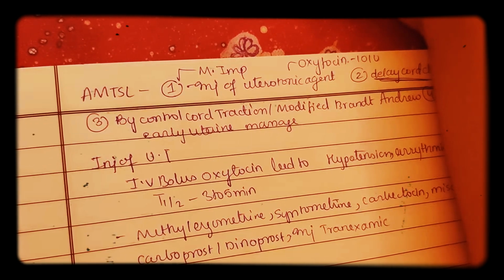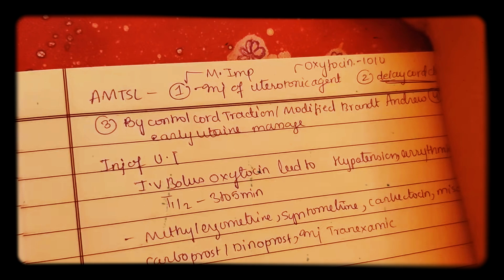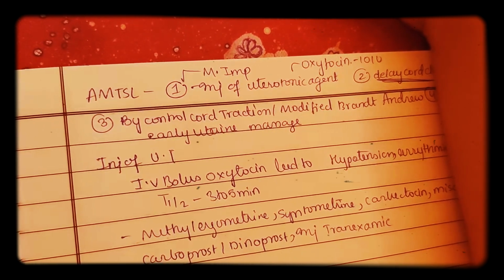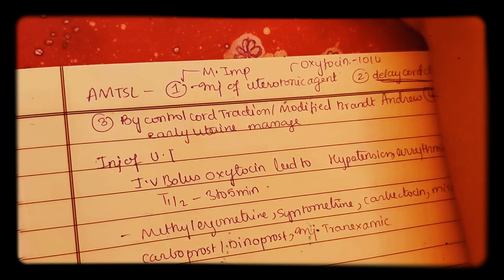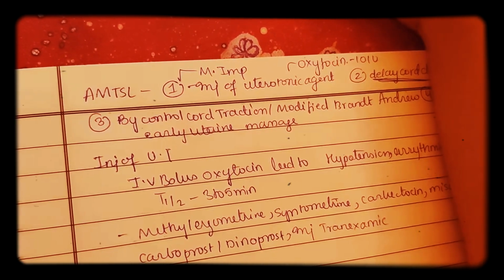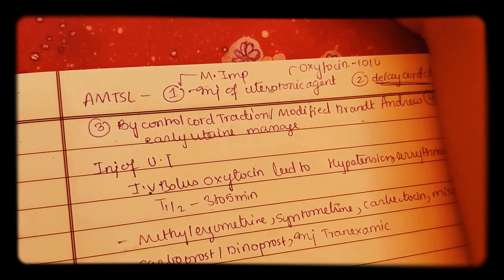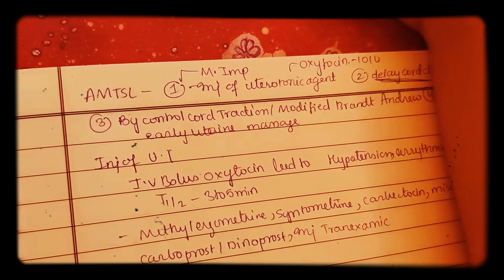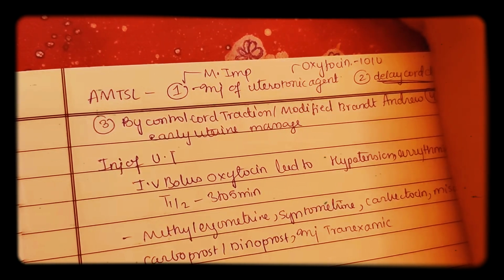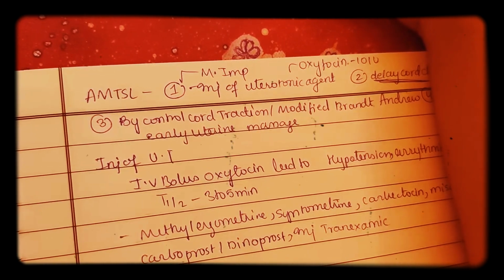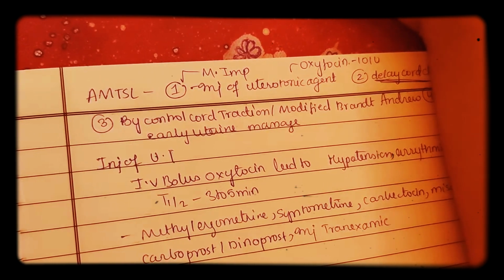Different types of PPH: primary PPH is within 24 hours of delivery, most common cause atonic uterus. Secondary PPH means PPH occurring after 24 hours of delivery but within 12 weeks of delivery. Most common cause is retained placental tissue. So what are the causes of PPH? Decreased tone of uterus, most common cause. Trauma, cervical tear, most common. Vaginal hematoma, uterine rupture. Retained placental tissue and decrease in thrombin, that is bleeding disorder.